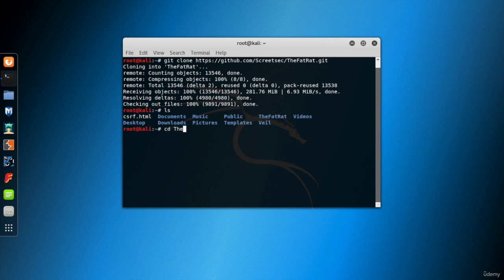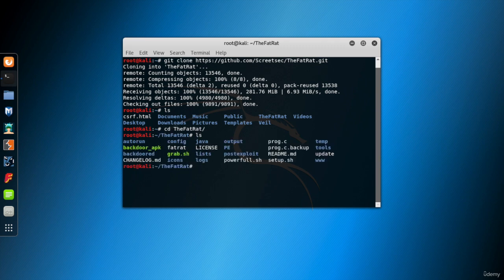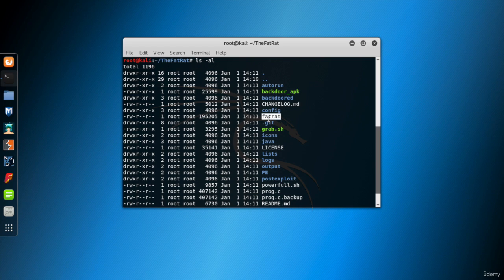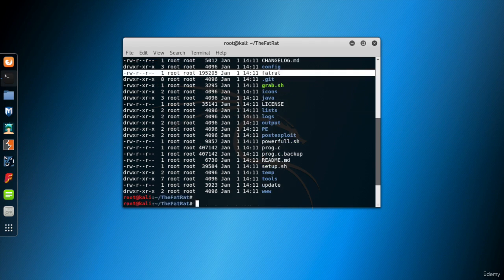Go into the folder using the cd command. Look at the files using ls. Let's run the TheFatRat shell script. Oops, permission denied. Look at the file permissions. Probably it does not have the execute privileges. True. No execute rights at all.